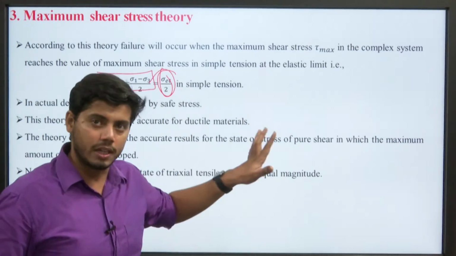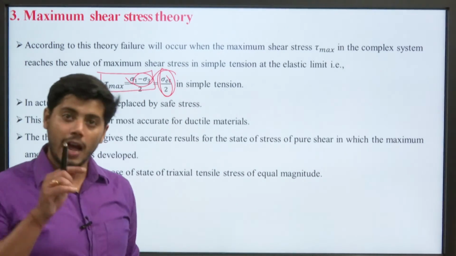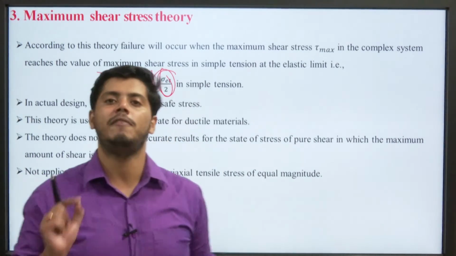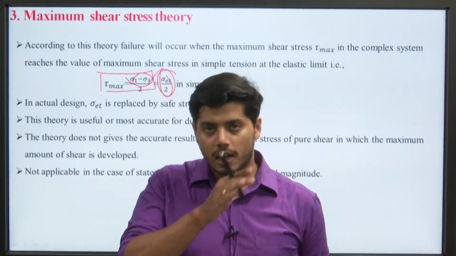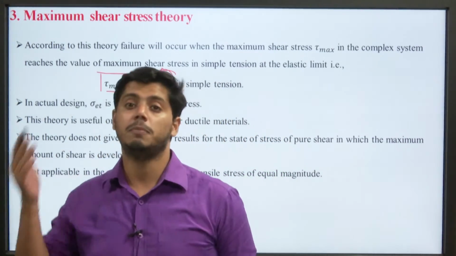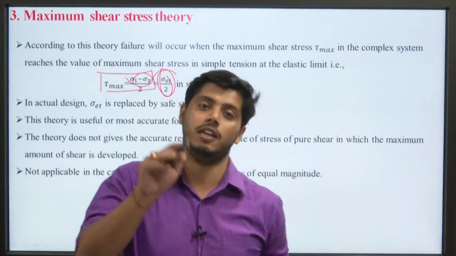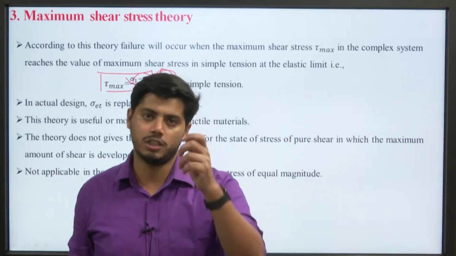But here we are using sigma 1 minus sigma 3 by 2, which needs some kind of axial or normal stresses. In pure shear condition, the body is not subjected to any normal stresses, only shear stresses. Hence, this theory does not give accurate results for pure shear condition.